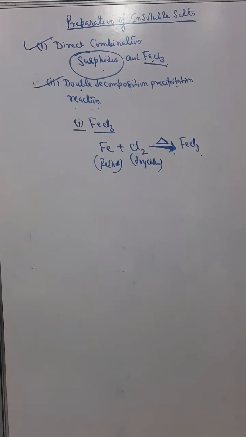So iron should be red hot, chlorine should be dry chlorine, and then we get ferric chloride.